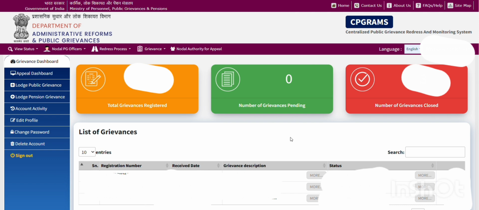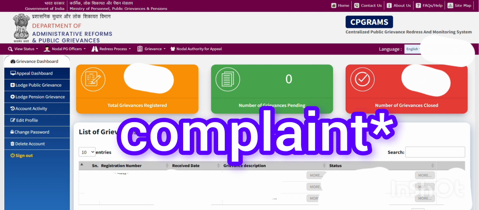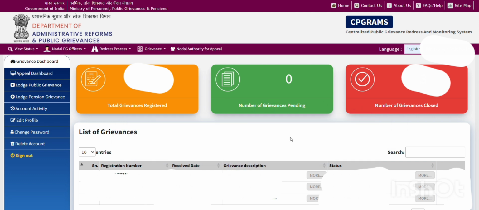And why do I need to make this video? If you lodge a complaint and it goes to some other department, it will be directly rejected without any intimation, or you may get the intimation, but your whole time will be wasted. So you need to be careful while lodging a complaint. On the left hand side you can see appeal dashboard, lodge public grievance, edit profile, and account activity.